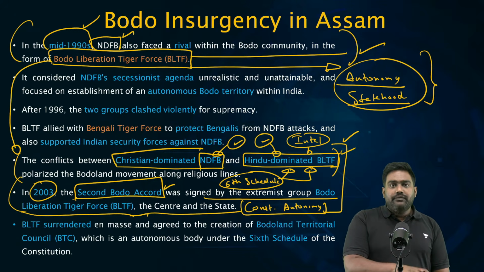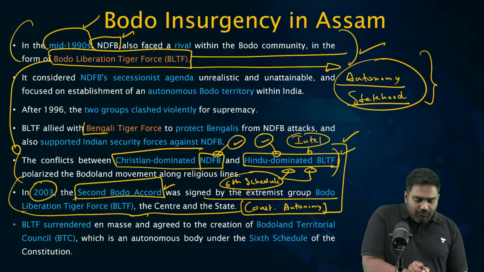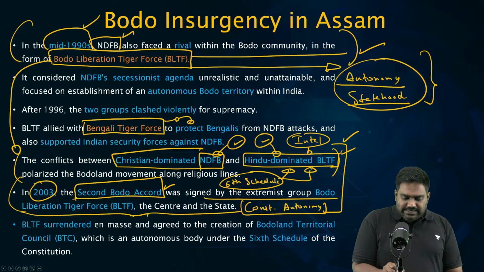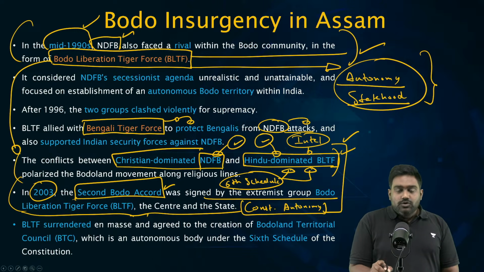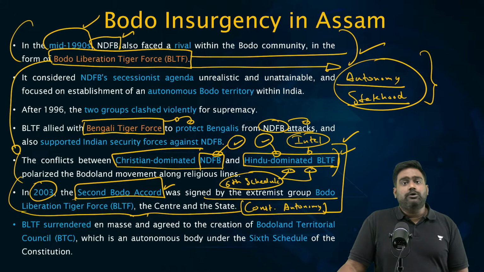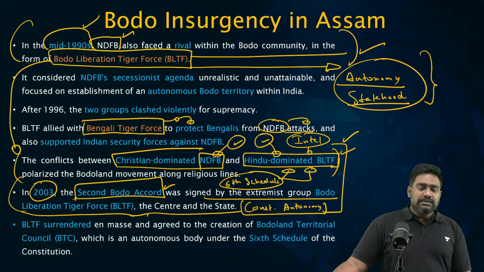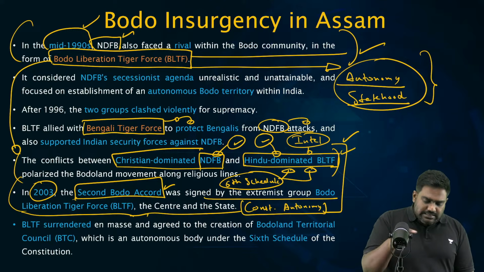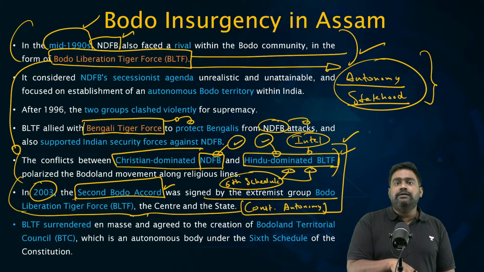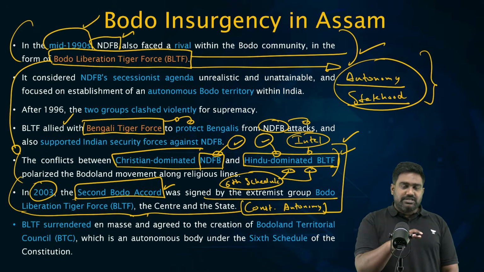In the meanwhile, the tea plantation workers, primarily the Santals, had formed the Bengali Tiger Force with native Bengalis to protect themselves against the attacks of NDFB. So at one point, multiple militias and armed groups were operating here. It was not just your NDFB and its factions. There was BLTF with different demands. There was the Bengali Tiger Force for self-defense of the Bengali community, the Muslims and the tribal plantation workers, because they were being attacked by NDFB militants. This became a very complex and dangerous situation.